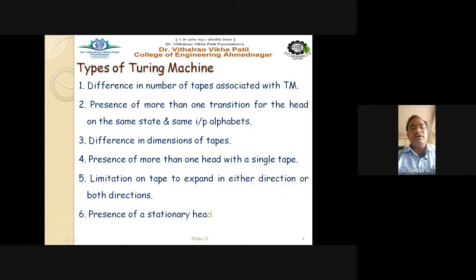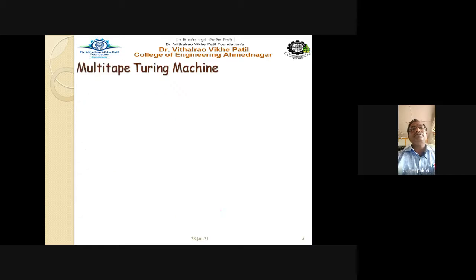So one more parameter is nothing but the presence of a stationary head. It may happen that in some cases the head is not moving, the head is stationary, and that is another kind of Turing machine. So first is nothing but your multi-tape Turing machine.